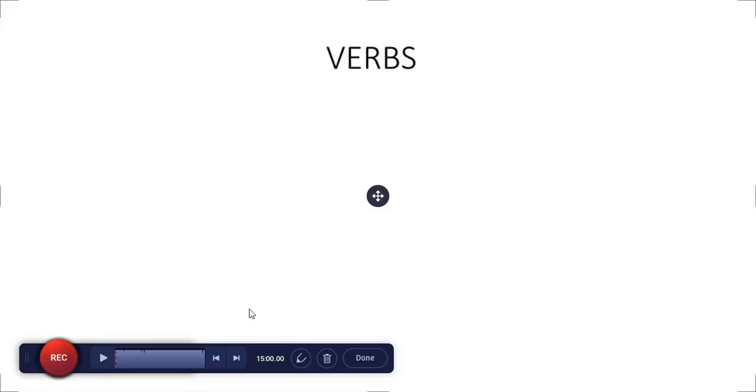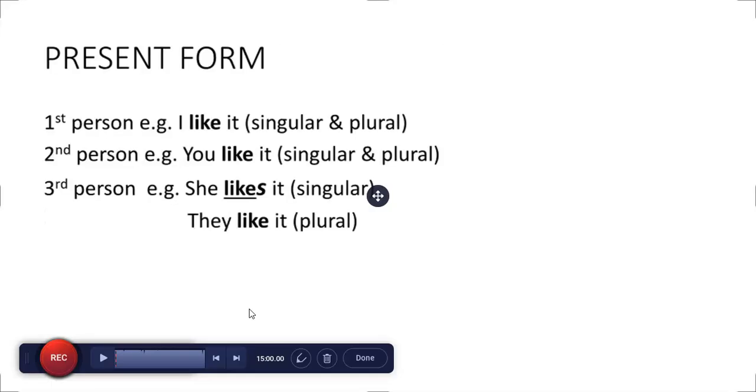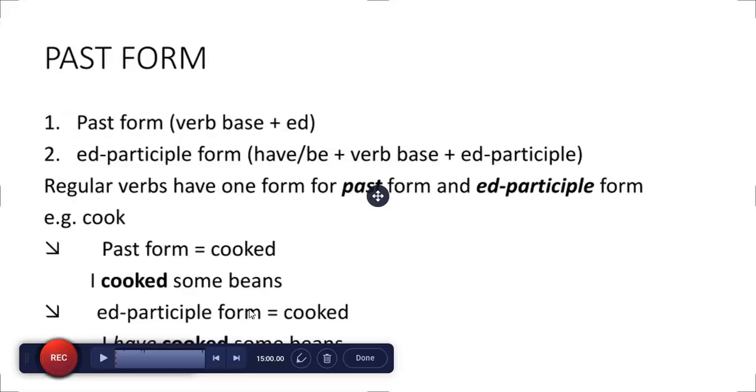What about the verbs? Verb forms: present form, past form and the ed participle form. Present form, first person, for example, I like it, singular and plural form. Second person, for example, you like it, singular and plural form. Third person, for example, she likes it, singular form, they like it, plural form. Past form: verb base plus ed. Ed participle form: have, be, verb base plus ed.